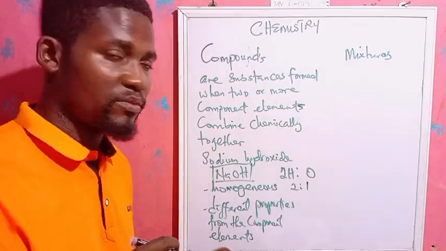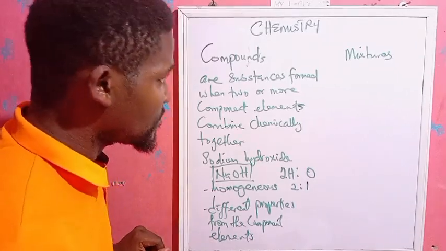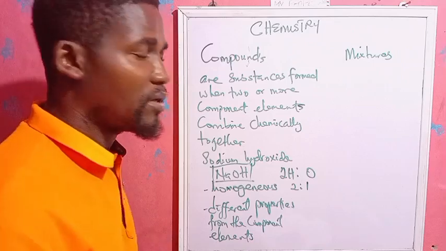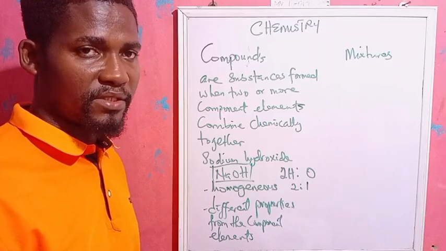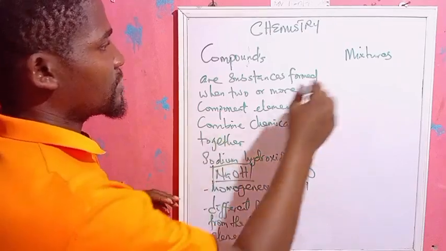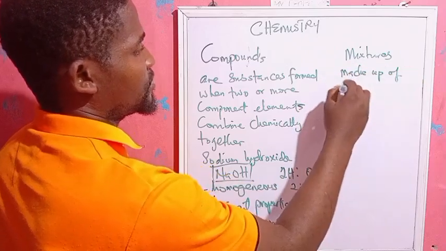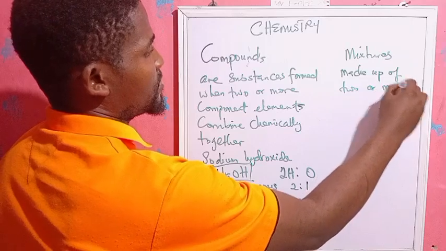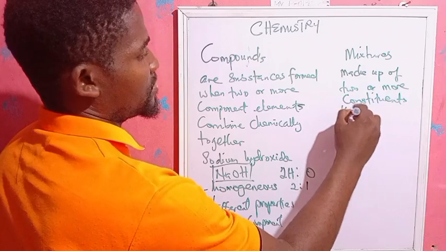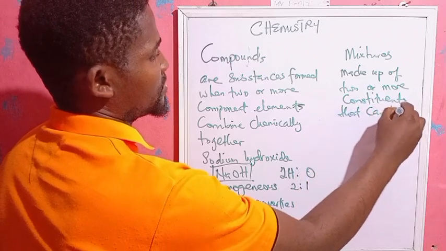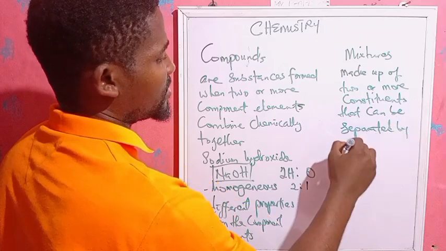Now over to mixtures. What are mixtures? Mixtures, you can say they are formed when two or more constituents combine together and can be separated by physical means. Mixtures are made up of two or more constituents that can be separated by what? Physical method.